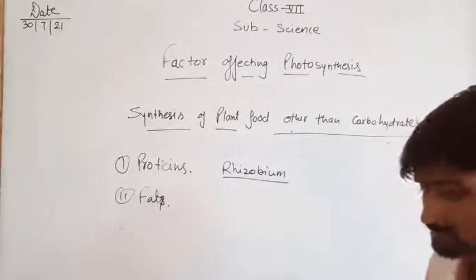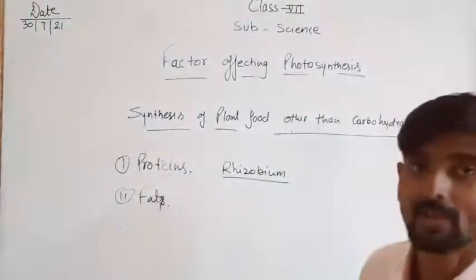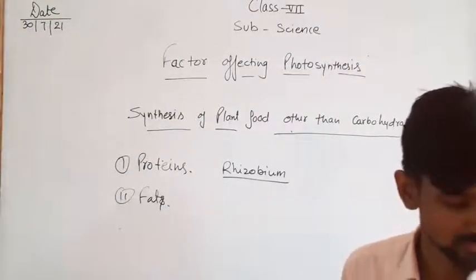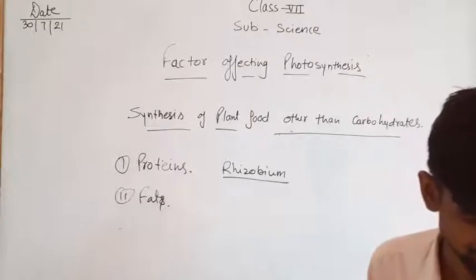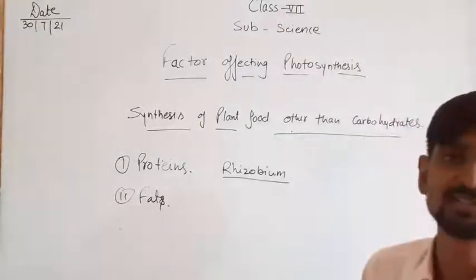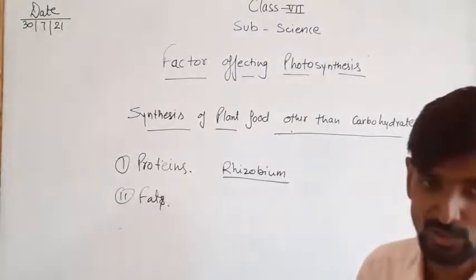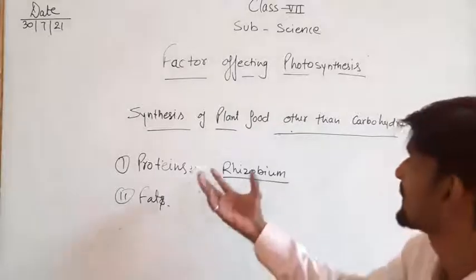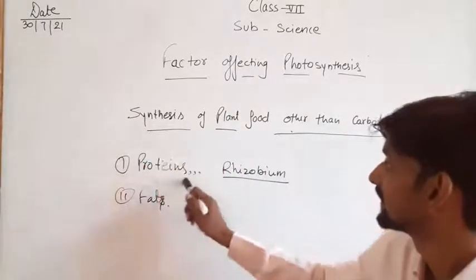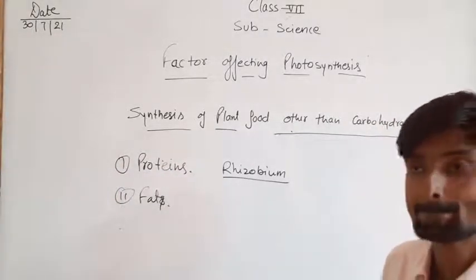Rhizobium is a type of bacteria. So the bacteria absorb the nitrogen and convert it into a soluble form in the soil, and the plant roots absorb that nitrogen from the soil and complete their nutrition, like protein.